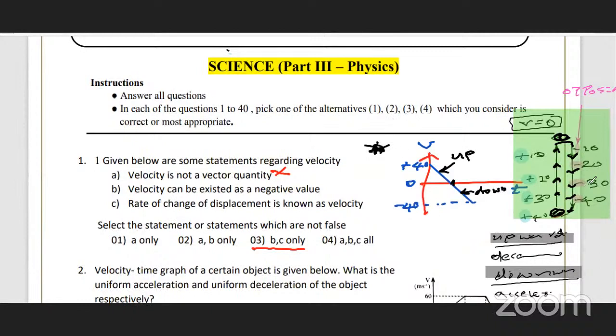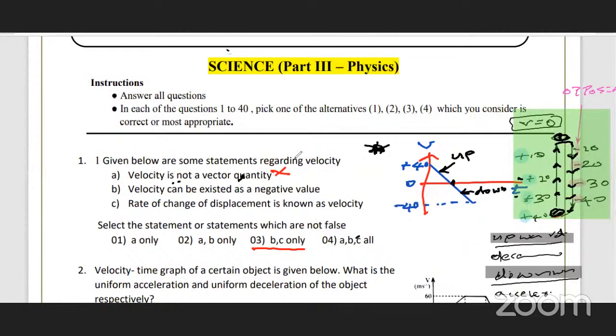Right, please mark this. What is this? Throwing of an object upwards until it returns down. The complete motion, moving upward and downward both, you can represent using this velocity time graph. So velocity is a vector because it has a definite direction as well as a magnitude. But here they say not a vector.